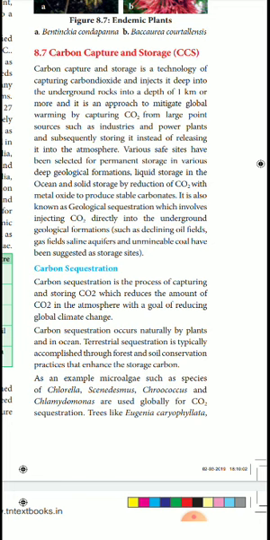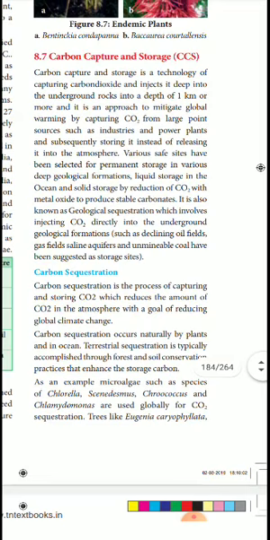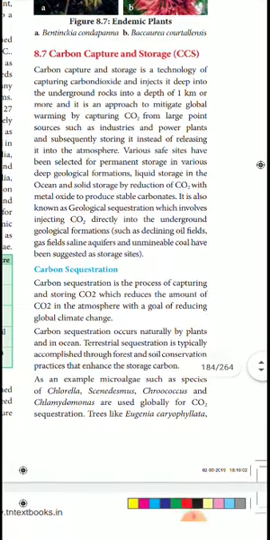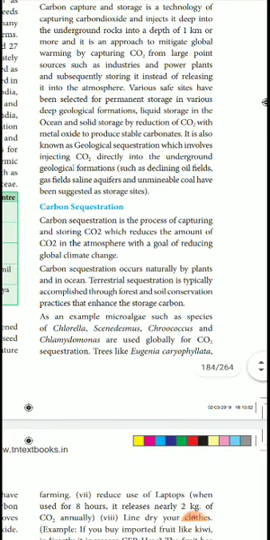So CCS, carbon capture and storage, is a very important one. Carbon sequestration is the process of capturing CO2, underline the word CO2, which reduces the amount of CO2 in the atmosphere with the goal of reducing global climate change. Carbon sequestration occurs naturally by plants and in the ocean. Terrestrial sequestration is typically accomplished through forest areas. The soil erosion will be stored. Where will it be stored? In the soil, in places under the rock, where the carbon content is high.